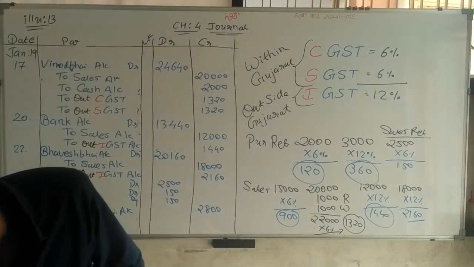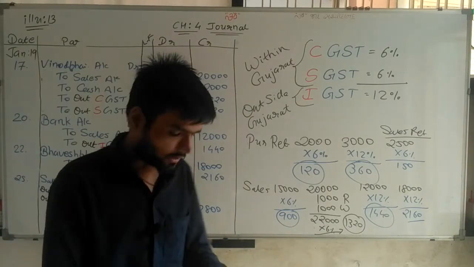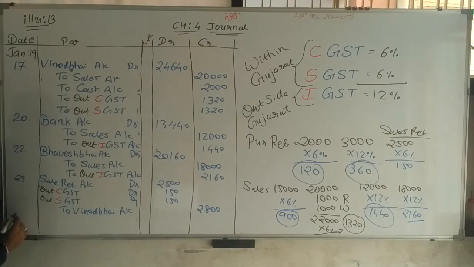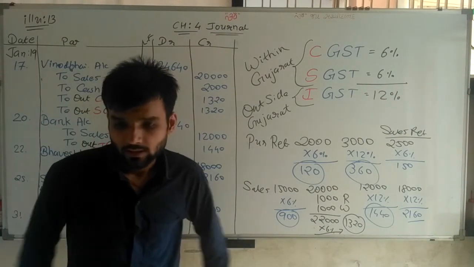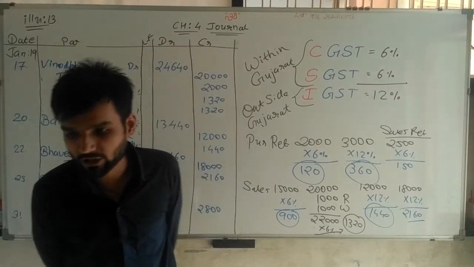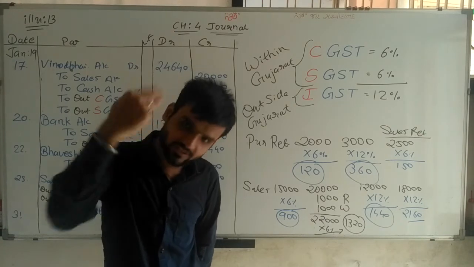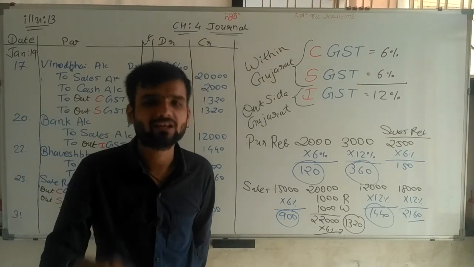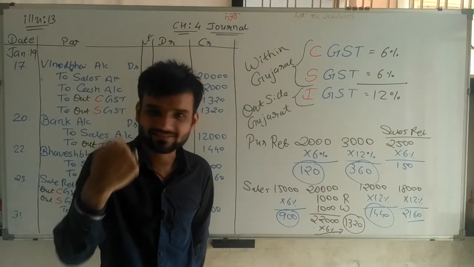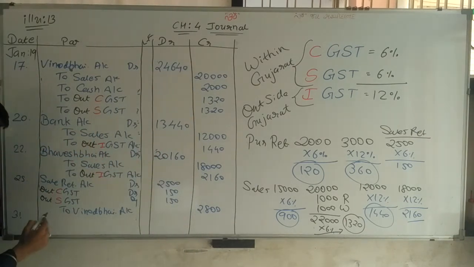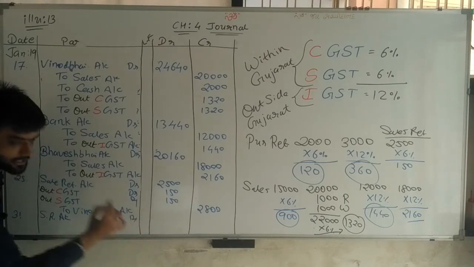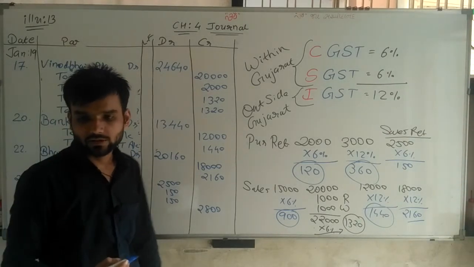I am reading it. 31, date 31. Goods of rupees 3,000 returned by Bhavesh Bhai of Bhopal. Now again goods 3,000 rupees returned by Bhavesh Bhai of Bhopal. Again it's a sales return. So sales return debit. Sales return account debit. Amount is 3,000 rupees.